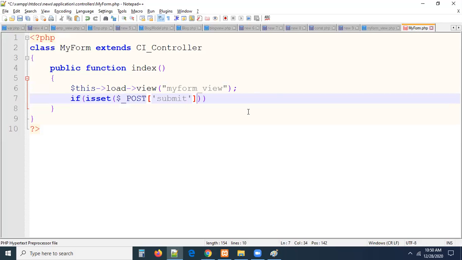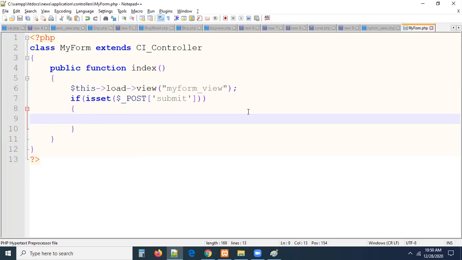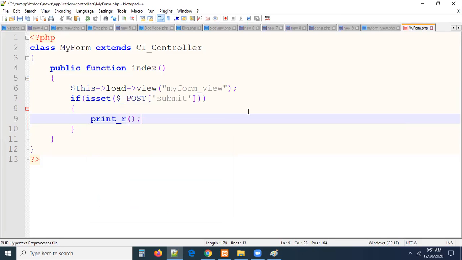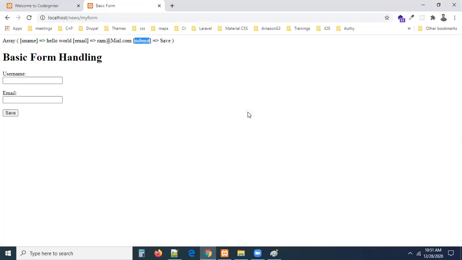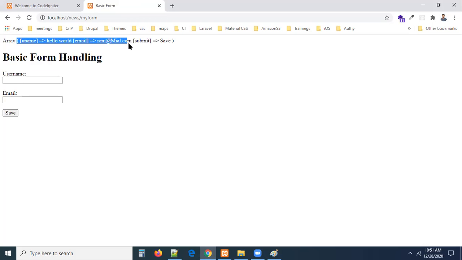If the form submitted, we can get the data, and the data we have to send it to. Where we have to send this, guys? The data should be sent to your model. Let me print this now. This time print underscore R of dollar underscore post. Initially, we can see an empty array. Are you getting anything? No, you are not getting anything. Enter the data. I'm entering and submit this. On submit, now you are getting the data. I mean, the same story, what we do in the core PHP, the same we are also doing here.